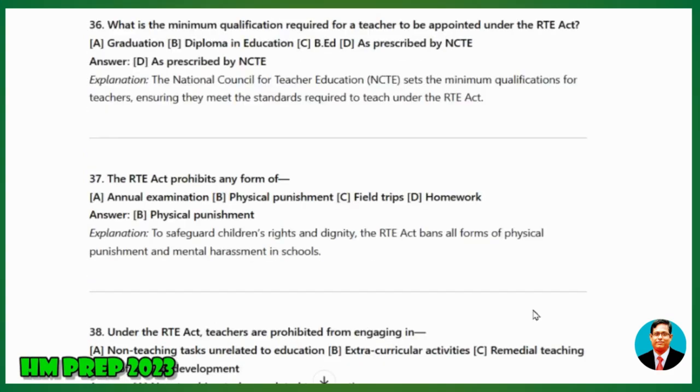36. What is the minimum qualification required for a teacher to be appointed under the RTE Act? A, graduation. B, diploma in education. C, B.Ed. D, as prescribed by NCTE. Answer: as prescribed by NCTE. Explanation: The National Council for Teacher Education, NCTE, sets the minimum qualifications for teachers, ensuring they meet the standards required to teach under the RTE Act.